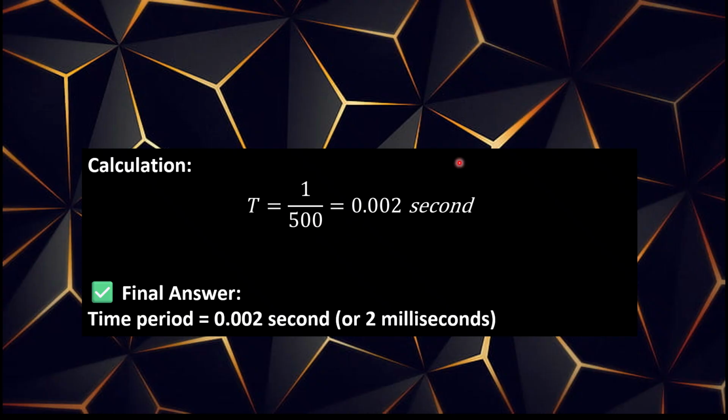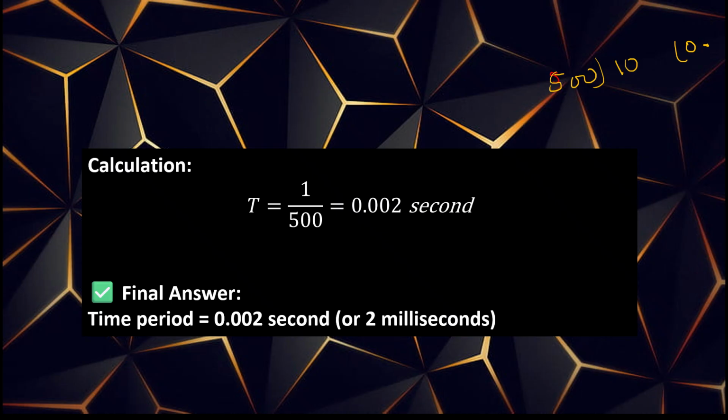That is 1 by 500. How will you get this answer? Here it is 1, and 1 is smaller than 500. Therefore, I'll take a decimal point. Then next to 1 I put a 0, making 10, because I put one decimal point.